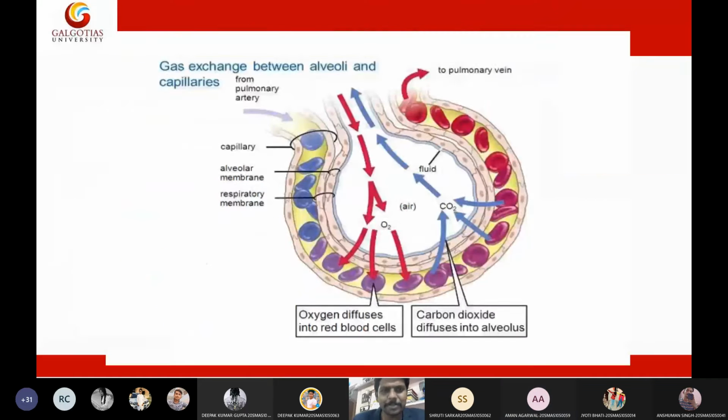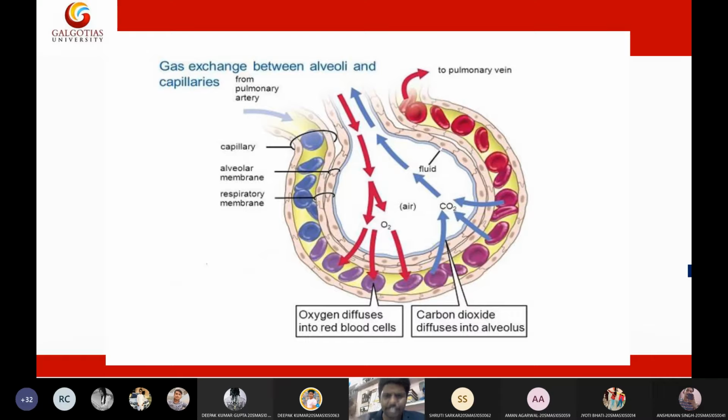Next is the second step. What is the second step, students, after breathing or ventilation? Tell me. Exchange of gases, very good. Exchange of gases between the lungs and the blood, which is called external respiration. Very straightforward, students.